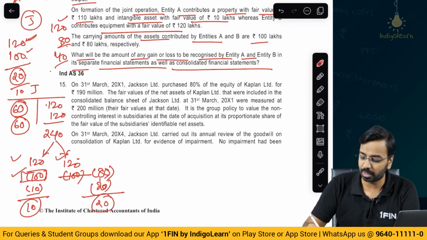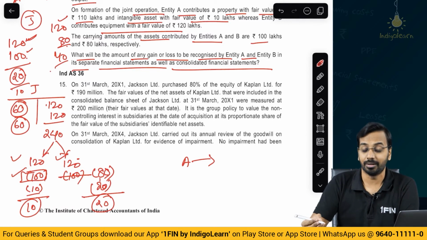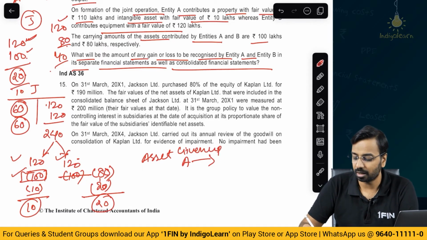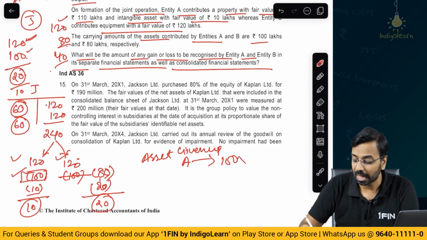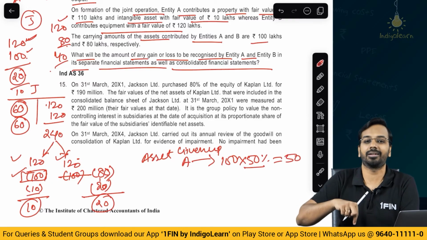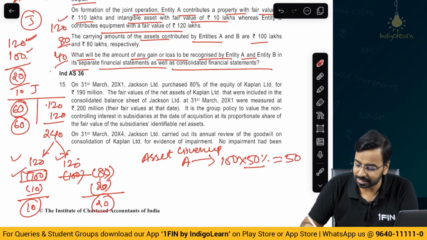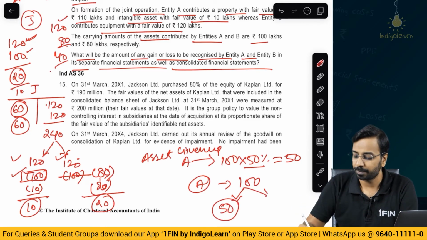Or the other way to do that is, what has A given? A has given asset worth 100. So, asset given up, how much is that? 100. Out of this 100, what is my share? 50. What is the other party's share? 50. So, I have given up only 50%, that is 50. What did I get in return? What is the asset share that we will get in return? See, of my asset, if you look at A's balance sheet, of my asset of 100, I will continue to recognize 50 in my balance sheet.